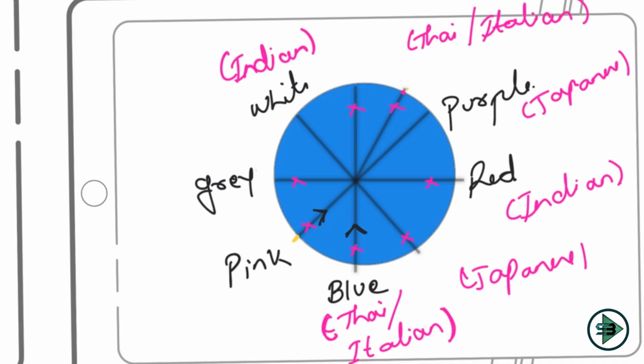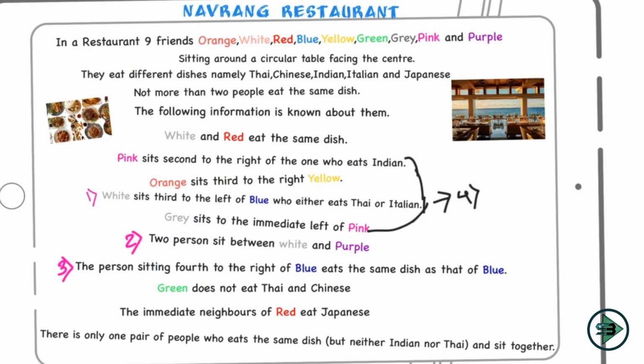So let's see which link is left now. First of all, what are we done with? We are done with this link, which turned out to be my 5th, and we are done with this next link as well, which is telling me about the red and the Japanese. So what are we left with now? Let's check all the links we are left with.